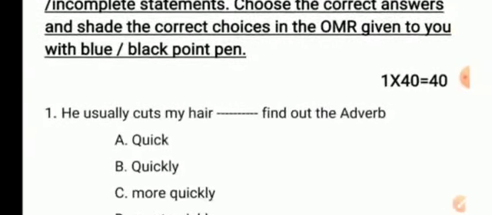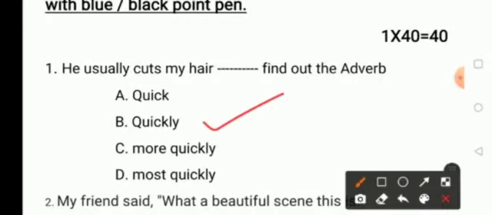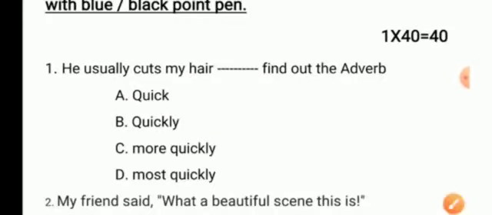So our first question, he usually cuts my hair dash. Find out the adverb. Options are A quick, B quickly, C more quickly and D most quickly. So here the answer is option B quickly. And moving on to the next question.